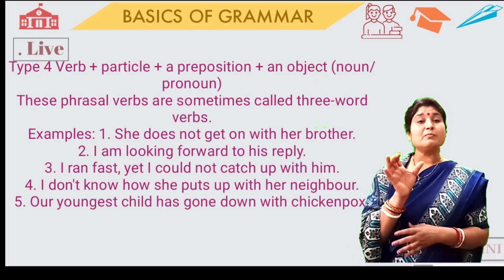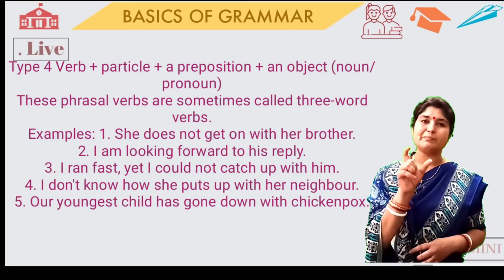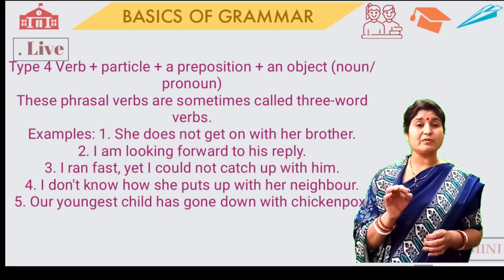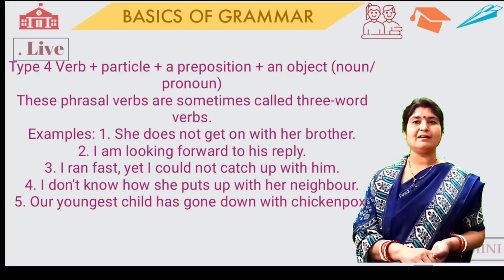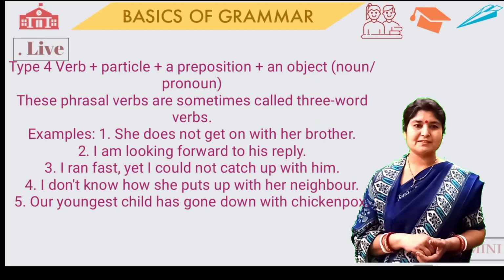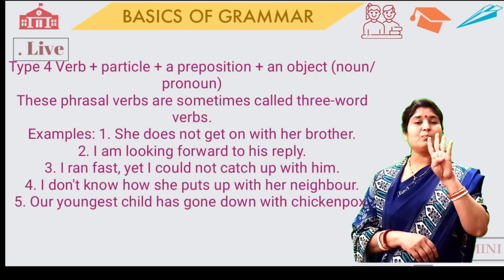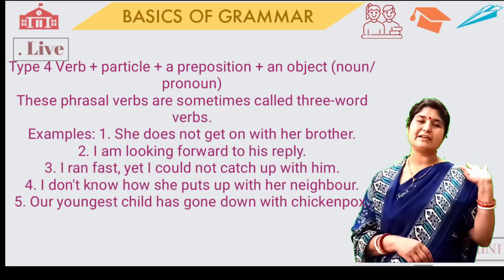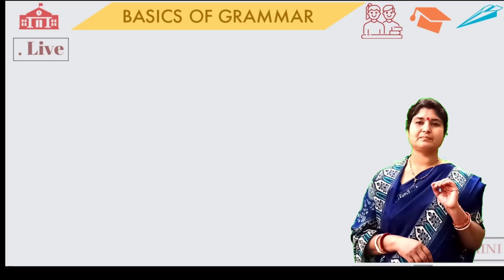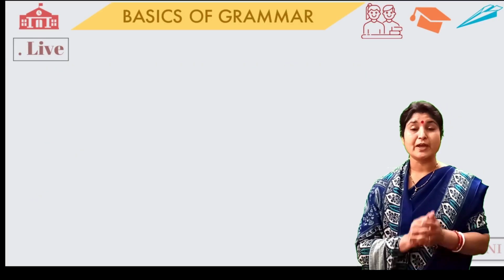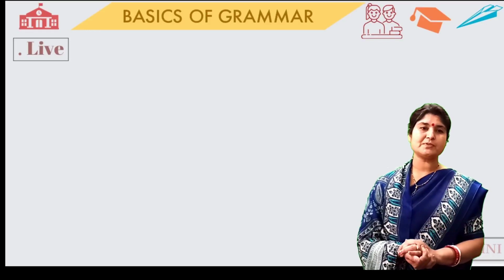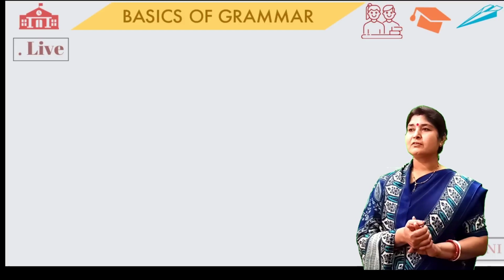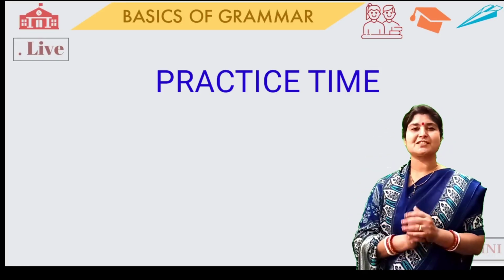So these phrasal verbs are formed with the help of three words. This is the reason the type 4 phrasal verbs are also known as the 3-word verbs. Okay? So there are 4 types of phrasal verbs. Type 1, type 2, type 3 and type 4. So my dear students, we have discussed what phrasal verbs are and how we can form them. So now the time comes for the practice.